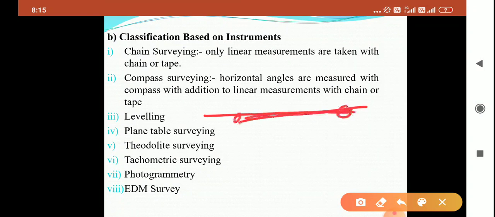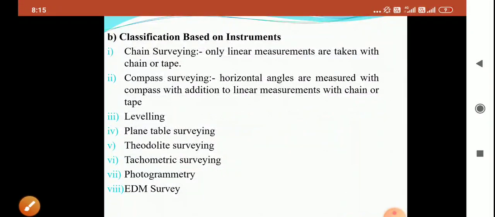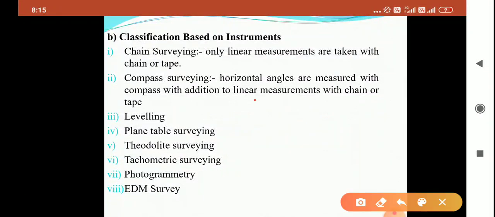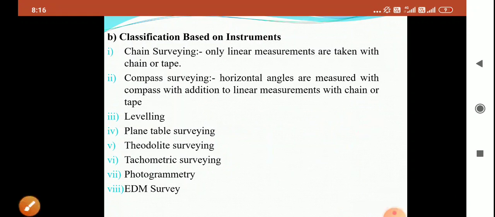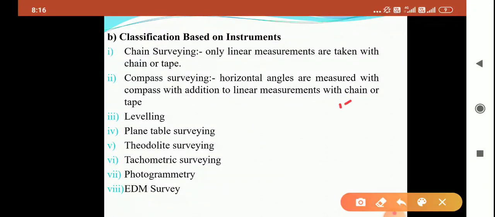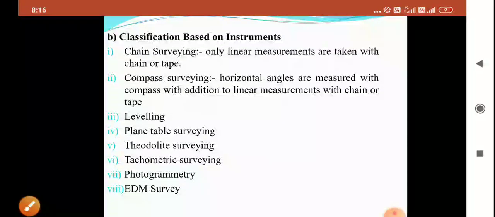The most important part is that in chain survey only horizontal distance is measured. What is compass survey? If two points are located and I want to find the angle of these two points with respect to a fixed point, it is known as compass survey. Next, what is leveling? The vertical distance between two points measured with the help of a leveling staff is known as leveling.